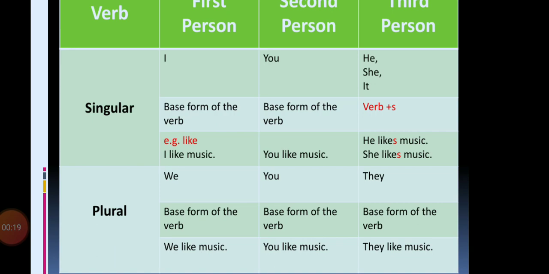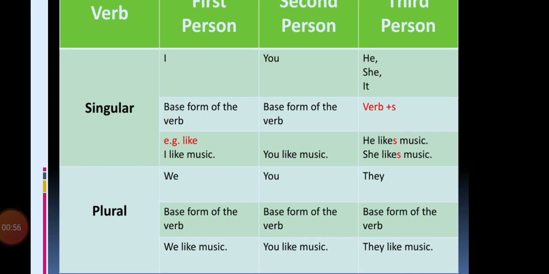So we came to know that whenever we form a sentence in the simple present tense, when our subject is first person or second person, singular, we use the base form of the verb. But whenever our subject is third person singular, we use the verb plus s format. In the same way, for first person, second person and third person plural subjects, we use the verb in the base form.